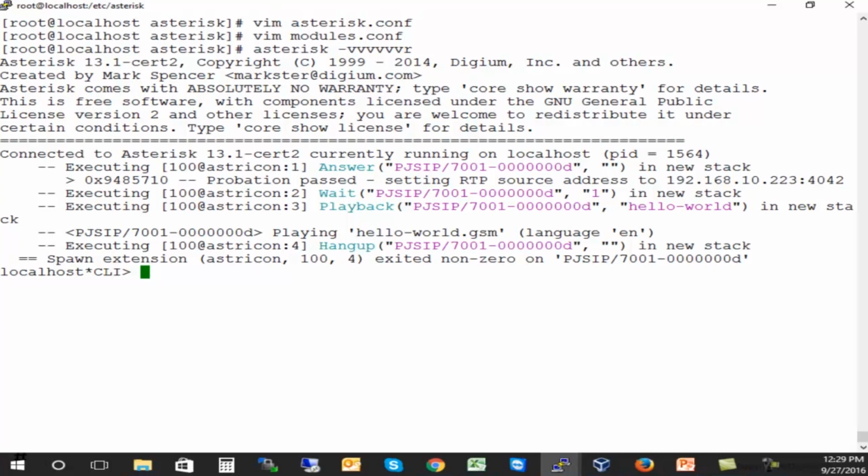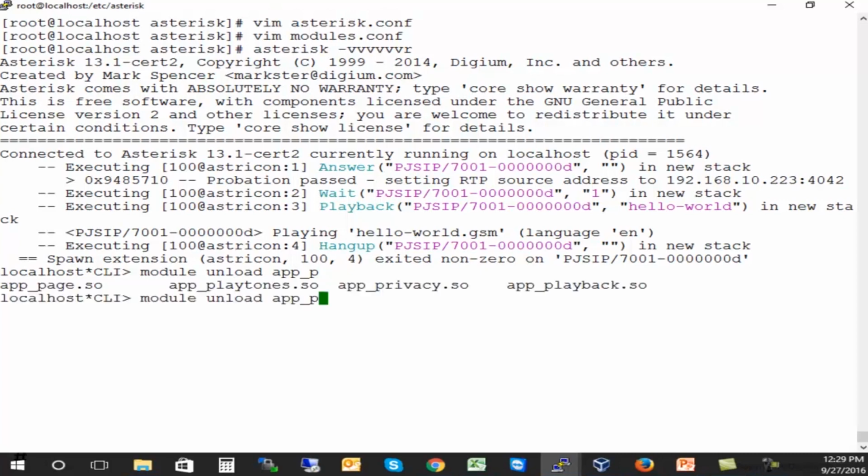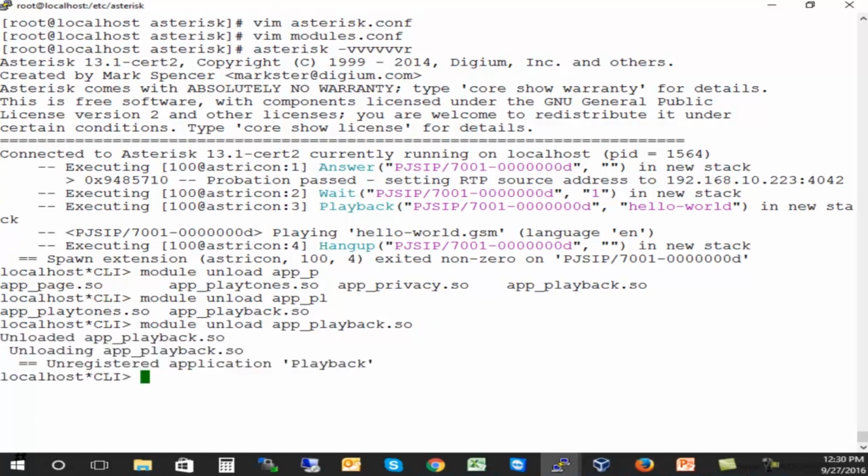Let's say that from the console, we can also do module unload application playback. So from the CLI, we can load or unload or reload modules. If we do that, unload it, and the application playback is no longer available.